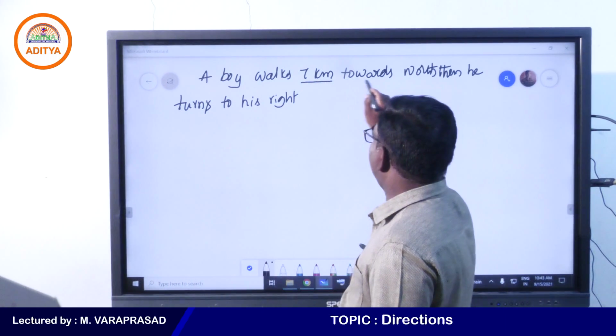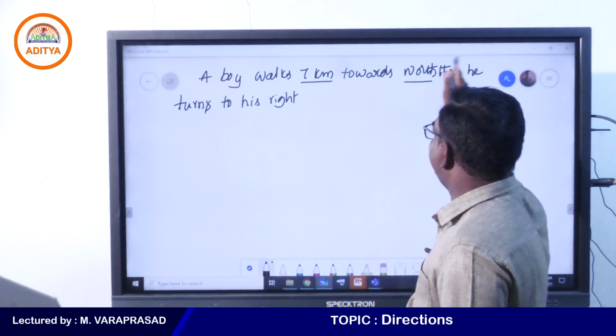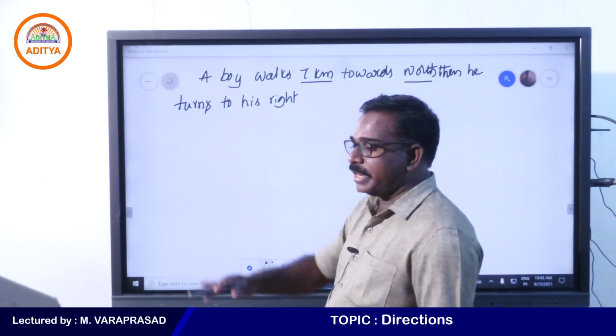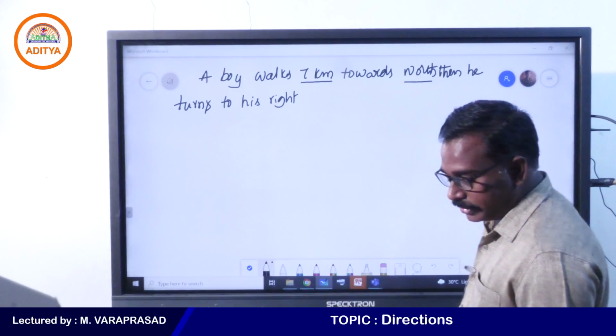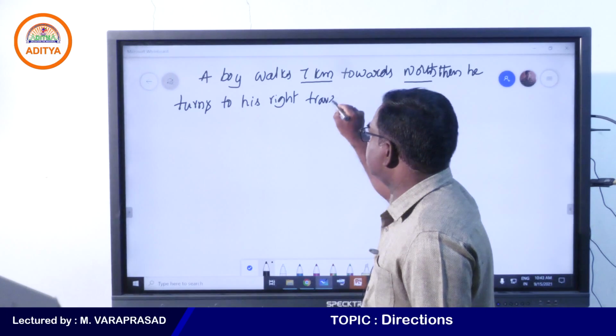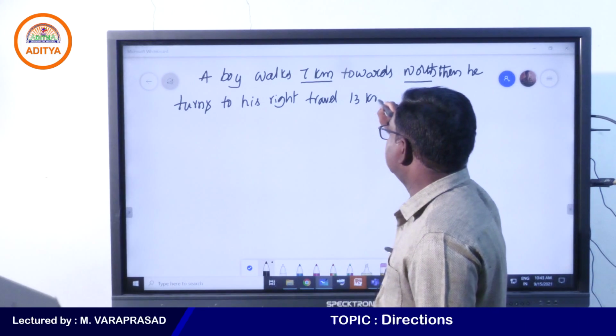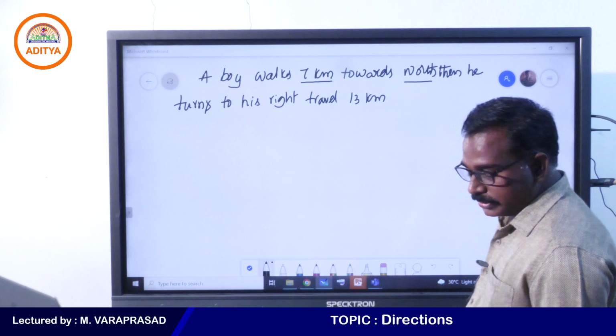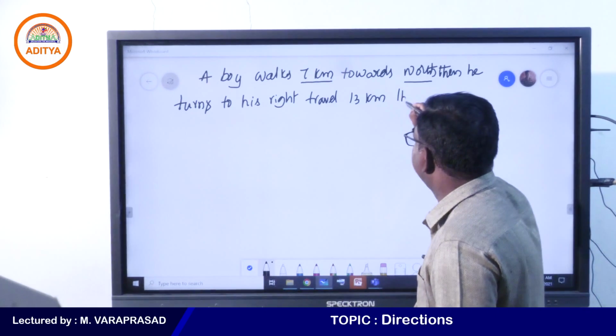Travel 7 km towards north, first point. Then he turned to his right. Right means clockwise direction. Next, he travels 13 kilometers.